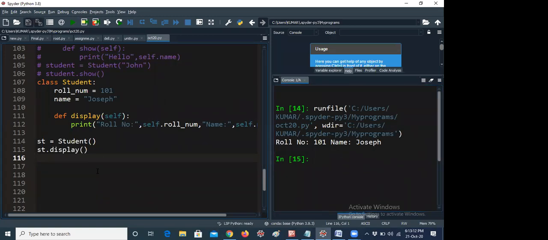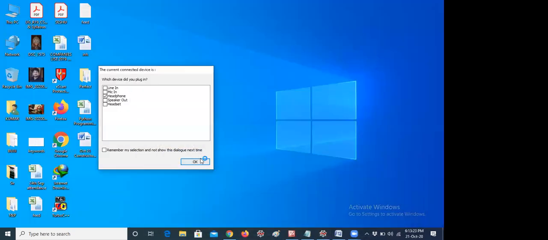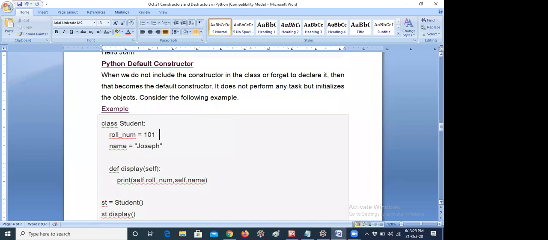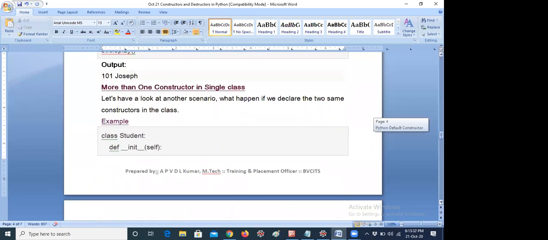Okay, so this is called a default constructor. Default constructor means I am not initializing any constructor like init. So you just understand like that. Now, more than one constructor in a single class, what will happen? Once again I'm telling you, if you get any question like this in an examination, you just tell what a constructor is and the difference between a parameterized constructor and an unparameterized constructor. That's all. These are not required, but I'm telling in a detailed manner.